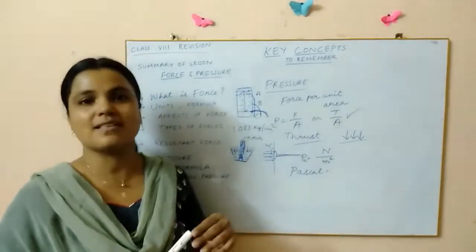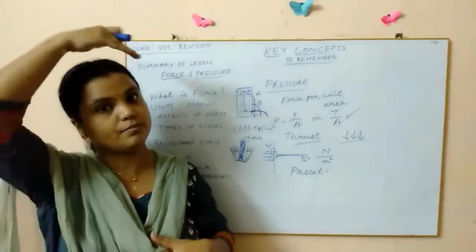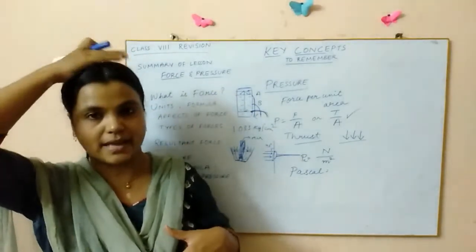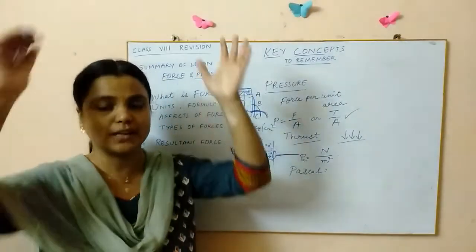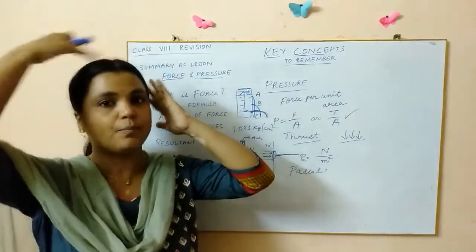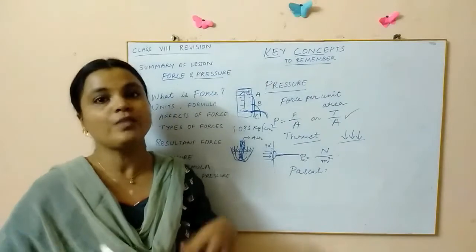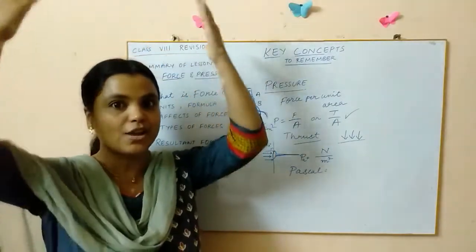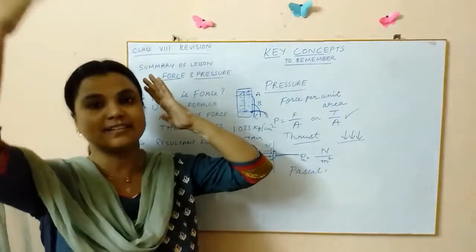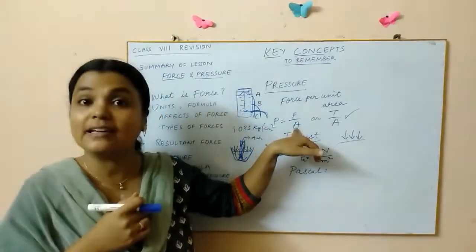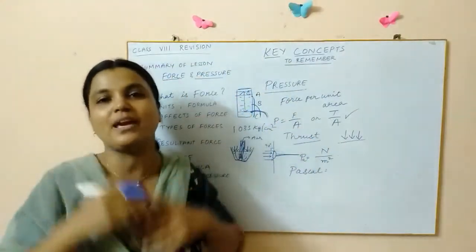So all these, and also why do the porters, the coolies, just place a cloth over their head while lifting heavy loads? You might have seen that these people put a cloth around their head. And what are they doing actually by putting the cloth around? They are increasing the area of contact between the head and the load, such that the pressure of the load on your head will be minimized.